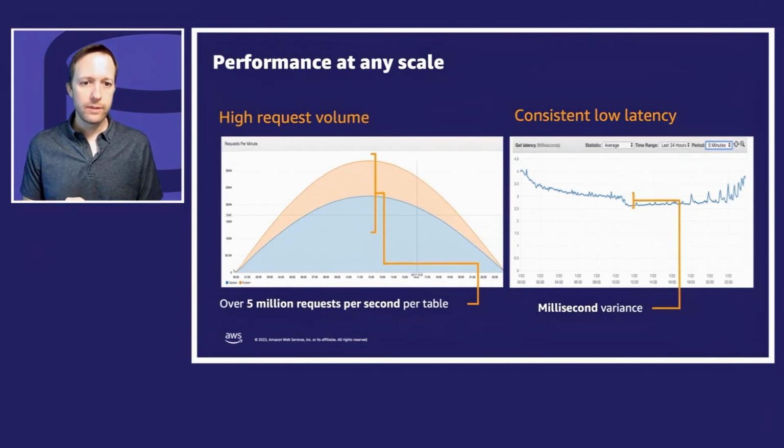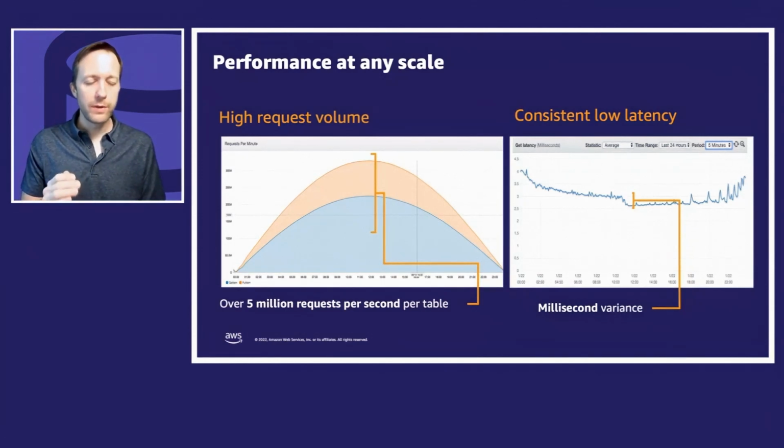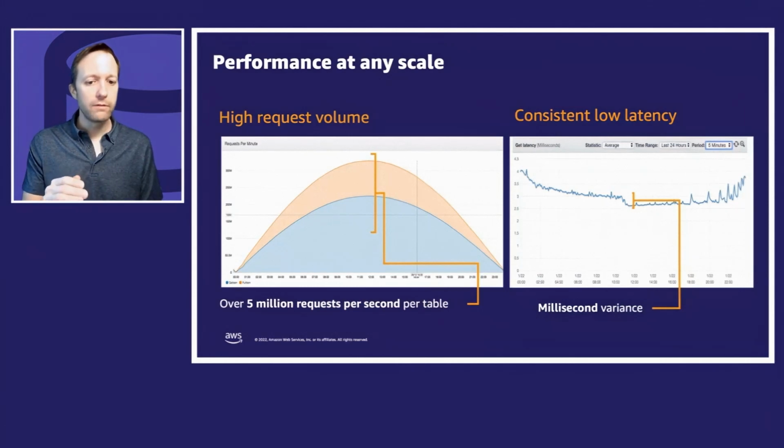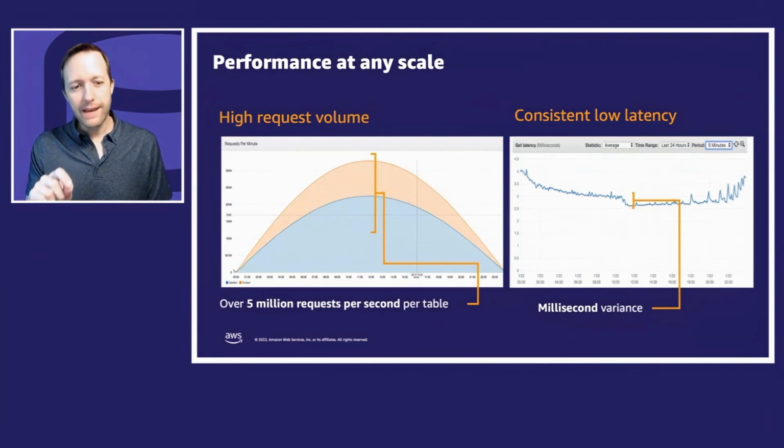This slide shows a synthetic test where, instead of real user data, we on my team just sent more and more traffic at the database because we were curious what happens to the latency. DynamoDB is good for low latency requests, but what happens as you push more and more traffic at it? So we pushed, the font is tiny, but on the left it says 300 million. That's per minute, so that's about 5 million requests per second. What you see on the right from CloudWatch is the latency of those requests. It went down.